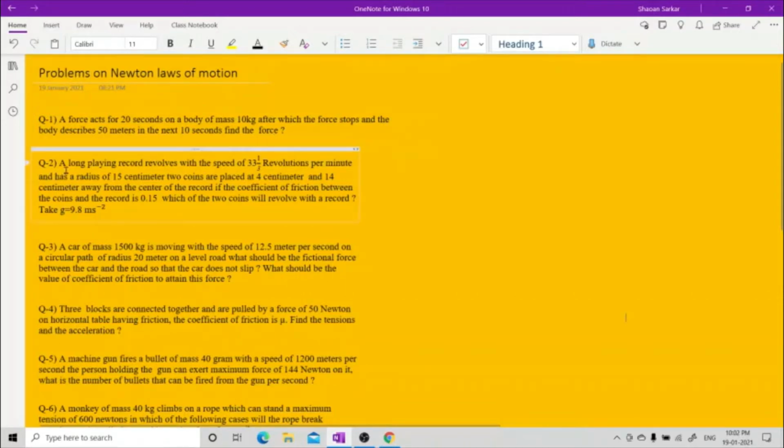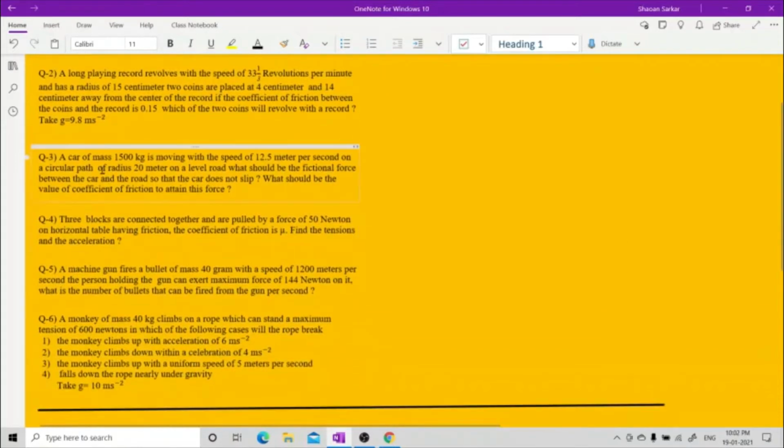Now, a long playing record revolves with a speed of 33.5 revolutions per minute and has a radius of 15 centimeter. Two coins are placed at 4 centimeter and 14 centimeter away from the center of the record. If the coefficient of friction between the coins and the record is 0.15, which of the two coins will revolve with the record? Take g as 9.8 meter per second squared.